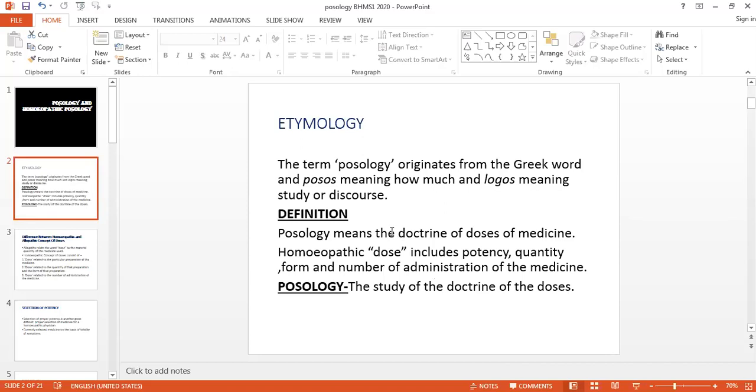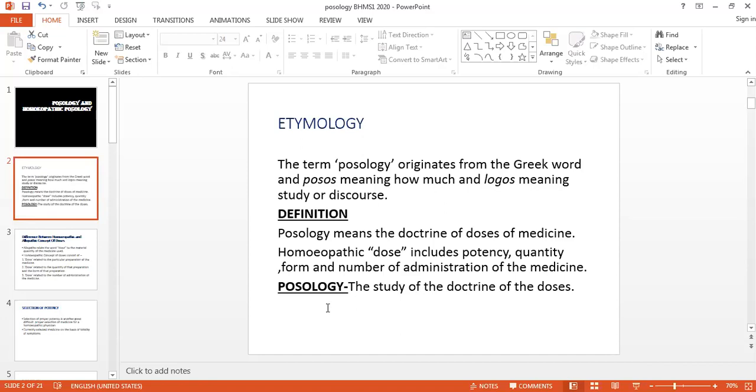So this is about the posology and the homeopathic dose. Homeopathic dose means this is a particular medicine which we use, and its quantity, its form of preparation, and its number of administrations are very important. So in short, we consider potency, quantity, form, and the repetition of the doses. This study of the dose, this doctrine of the dose, is nothing but the posology.